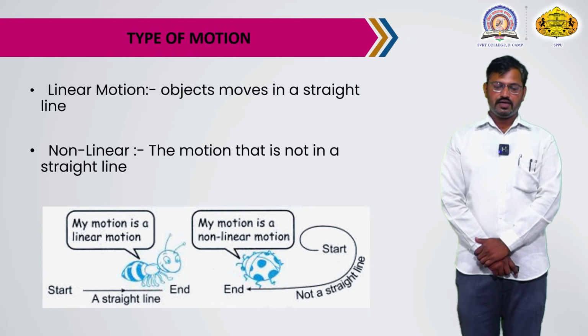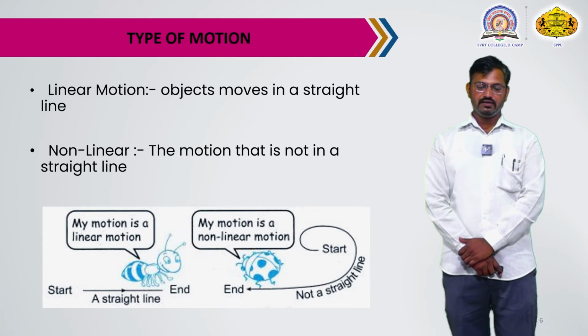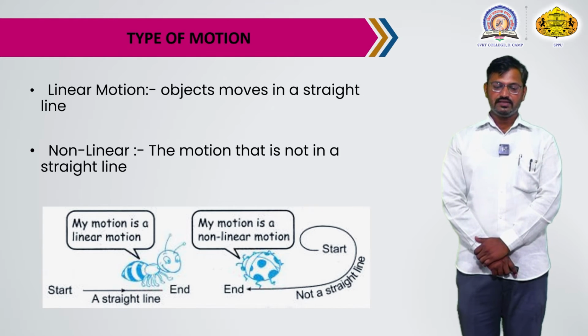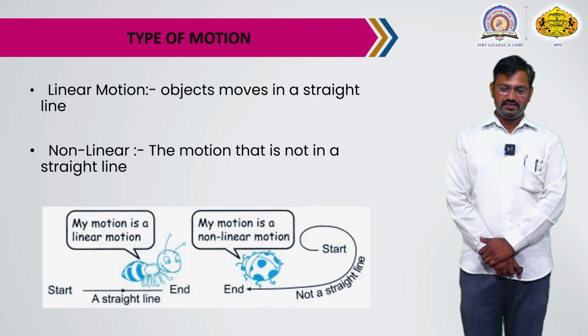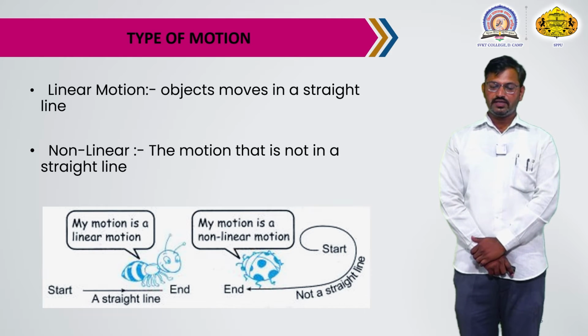In the example, the motion from start to end in a straight line is linear motion. But an insect moving on a curved path is not moving in a straight line. This motion is non-linear motion.